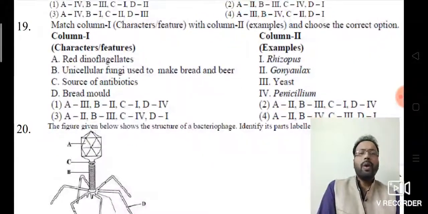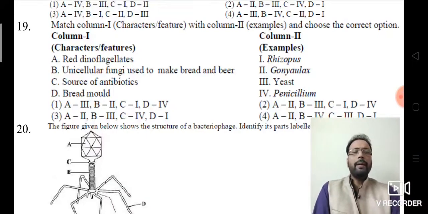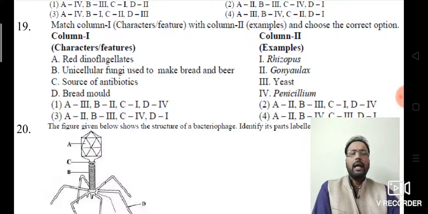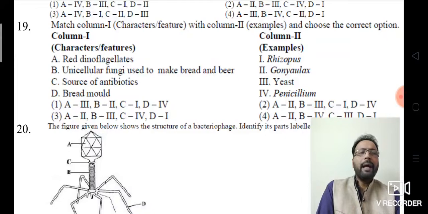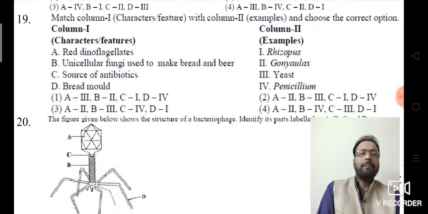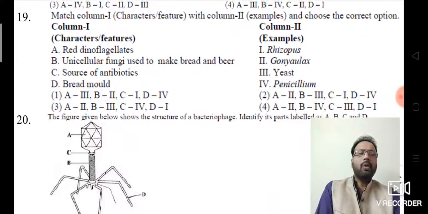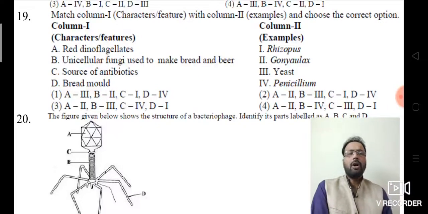Match the following. One side is the character feature and the other side is the example. Red dinoflagellates, definitely Gonyaulax. B, unicellular fungi used to make bread and beer, that is yeast. Clearly source of antibiotics, that is Penicillium, bread mold is Rhizopus. Definitely the 19th question, third option.